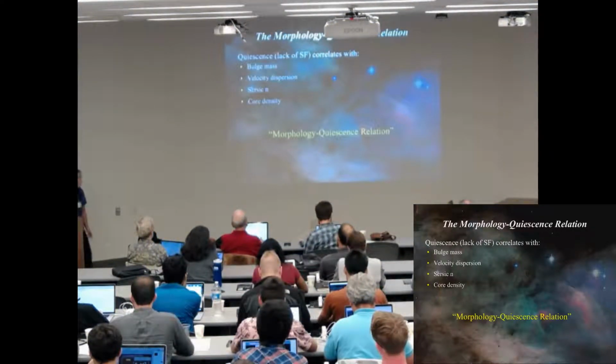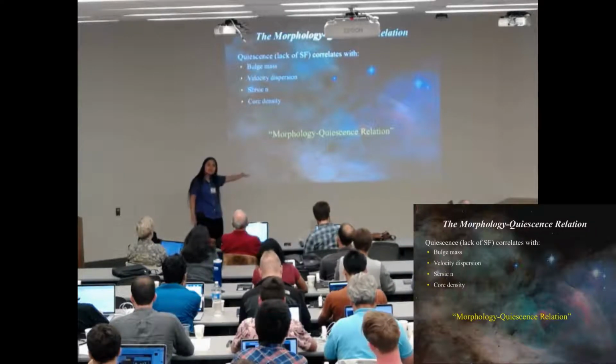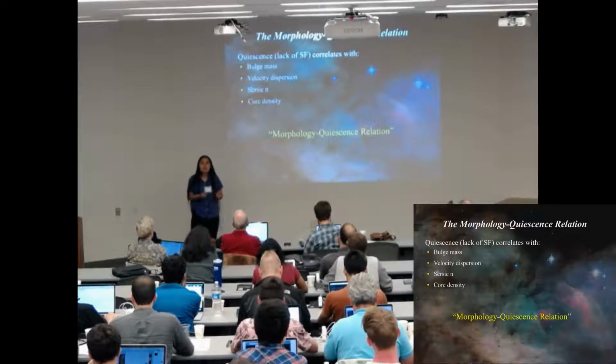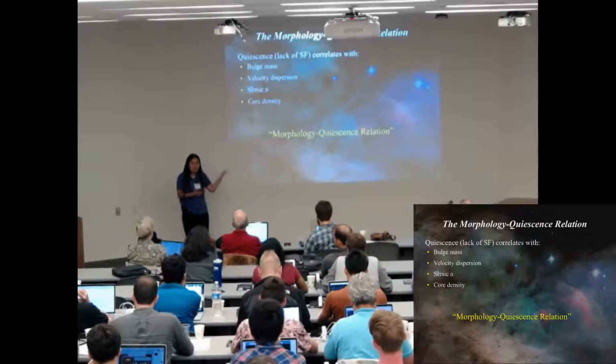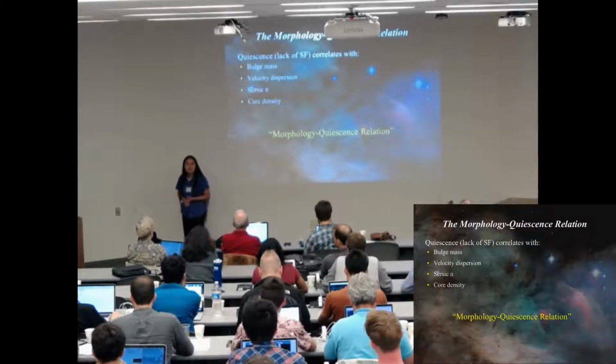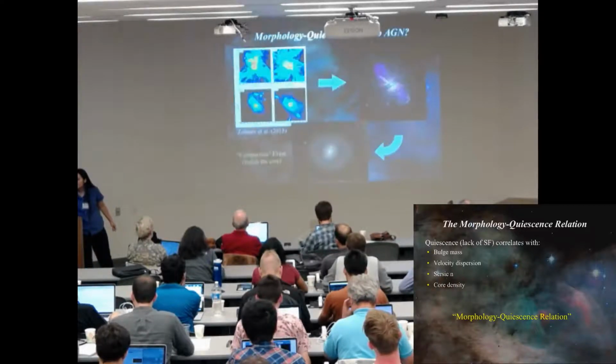Okay, so one of the questions we have is, what is the physical reason for this correlation? It's much stronger than the correlation between quiescence and stellar mass, for example. It's a much stronger predictor of quiescence than, for example, the environment, halo mass, etc. So we're going to focus on this correlation.